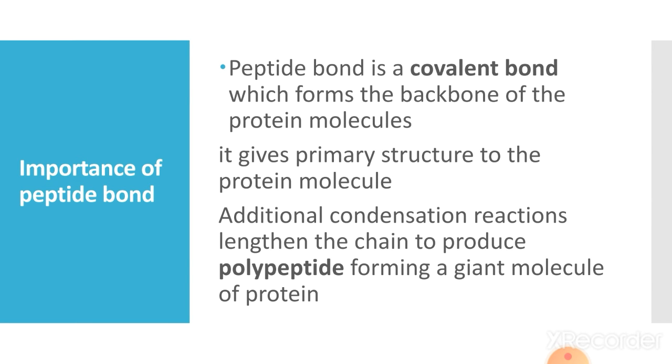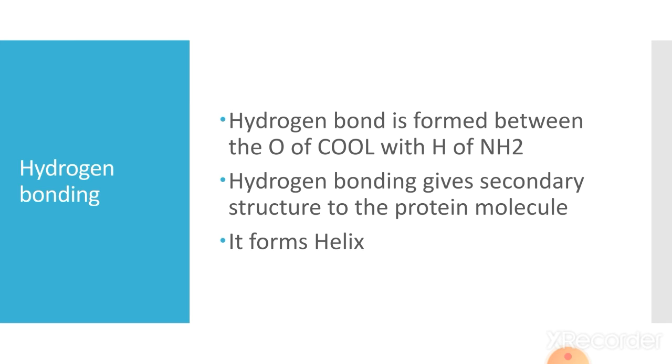Now, the importance of this peptide bond is that it is a covalent bond which forms the backbone of the protein molecule. Backbone means the major structure. It gives primary structure to the protein molecule. Additional condensation reactions lengthen the chain to produce a polypeptide, forming a giant molecule of protein, and this protein can now perform different functions.